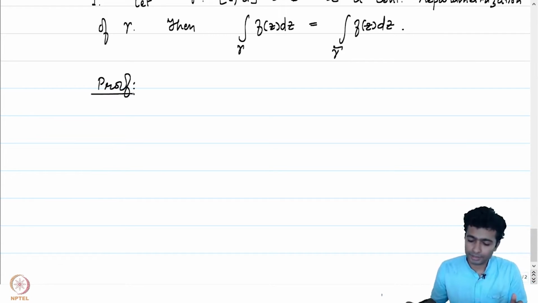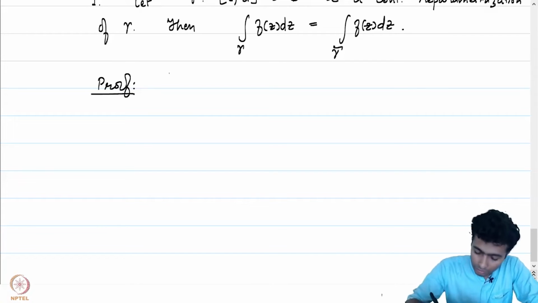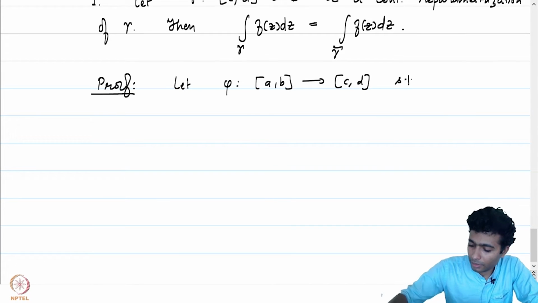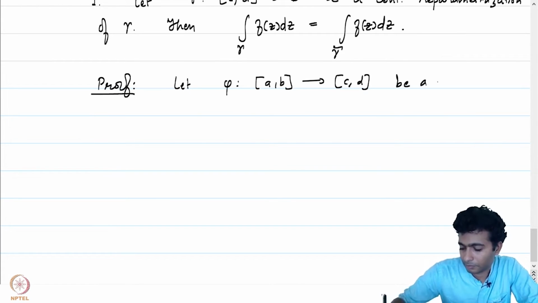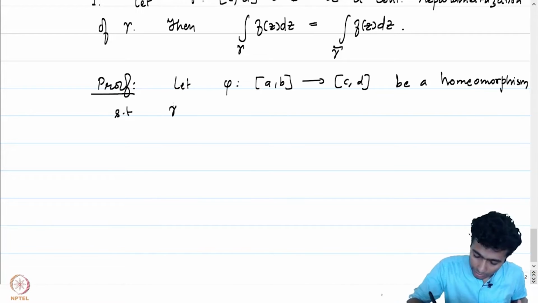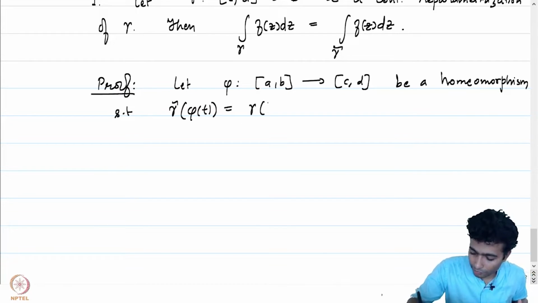Since gamma tilde is a reparameterization of gamma, we have a homeomorphism phi from [a, b] to [c, d] such that gamma tilde of phi of t is equal to gamma of t.